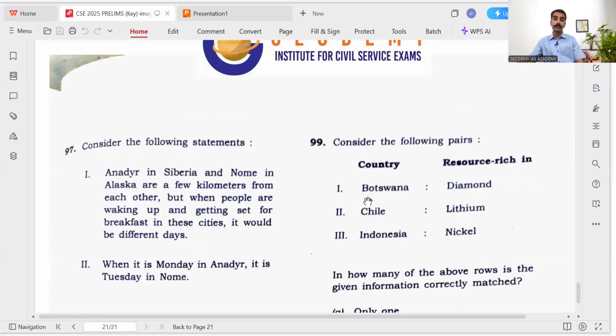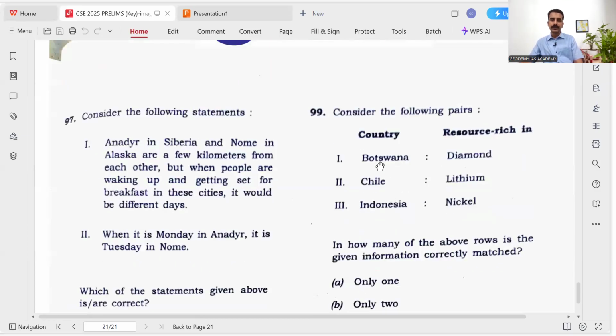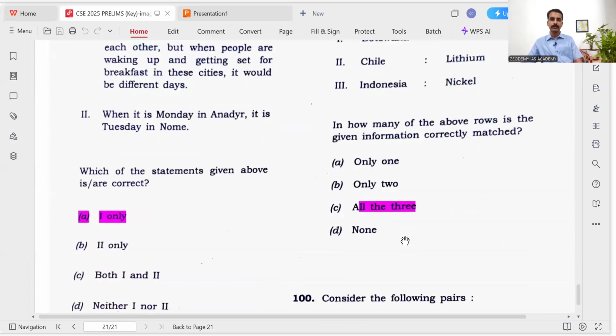And then Botswana, that was in the current affairs. The Botswana government signed an agreement with an American company for diamonds. So that was in the news, in the month of February. The Botswana diamond, Chile lithium, and Indonesia nickel. So these elements were in the news as rare earth elements. So the answer is all the 3.